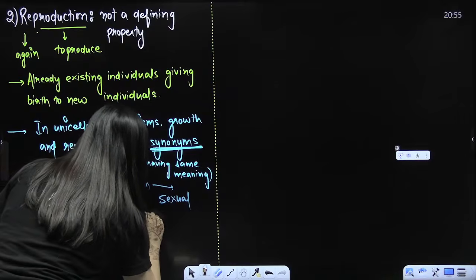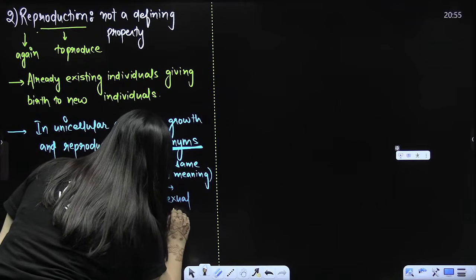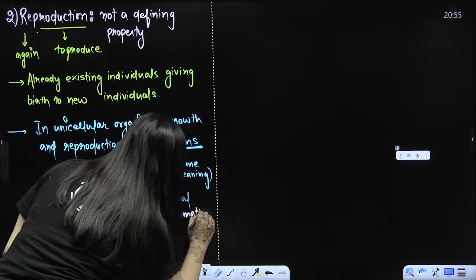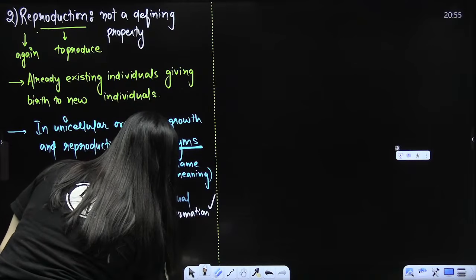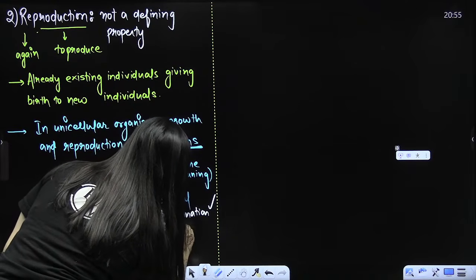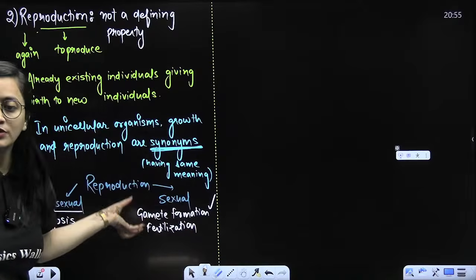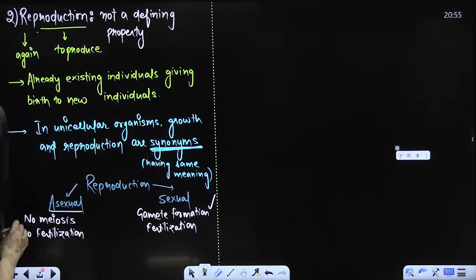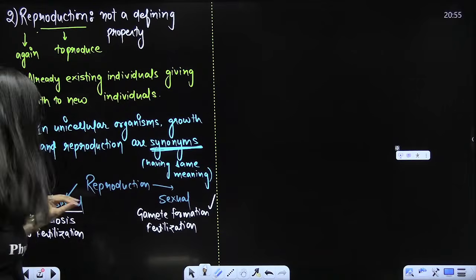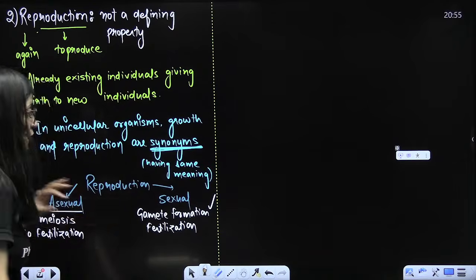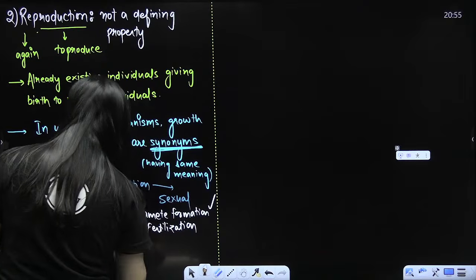In sexual reproduction, gamete formation by meiosis will occur, right? Fertilization will occur, zygote will form. So I hope you know this much. When you talk about asexual reproduction, there is no meiosis, no reductional division, no gamete formation, so no fertilization. Here you have gamete formation, fertilization is also there.